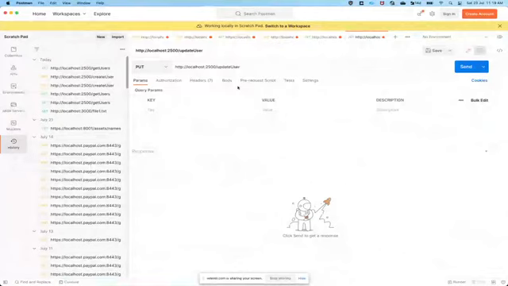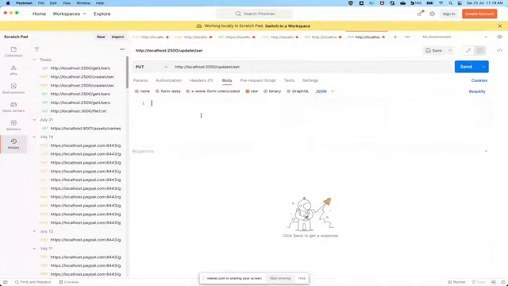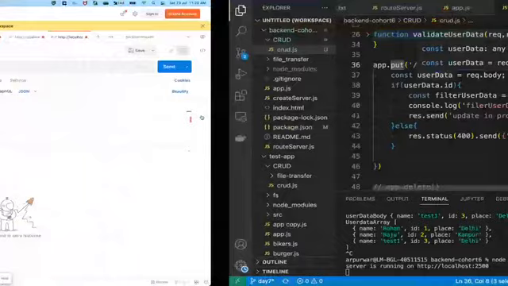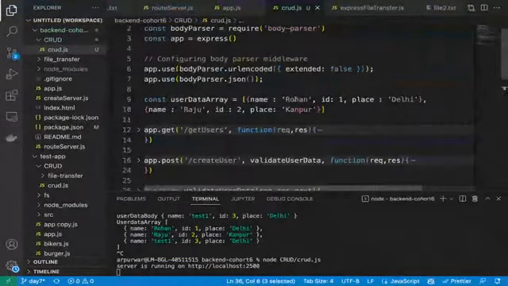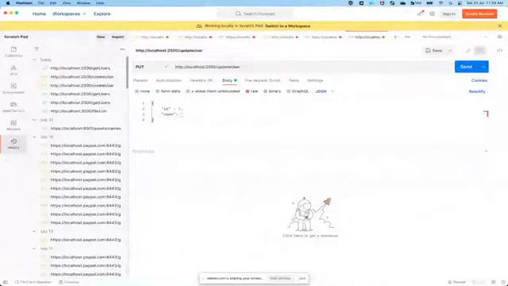Now we'll go into the body part and provide the ID. We'll say ID is 1, correct, and the name which we want to update to. Right now my name is Rohan, so update this name to Rohan updated. That's what we want to do.